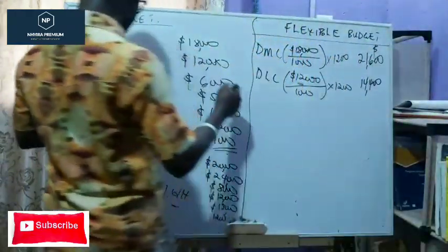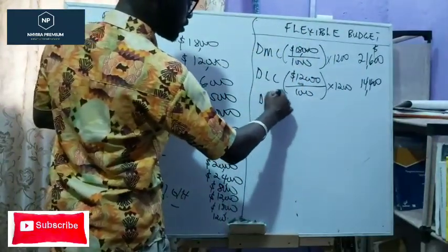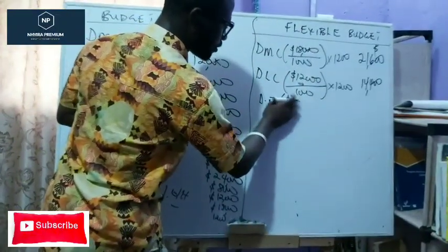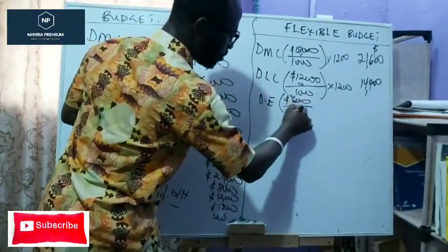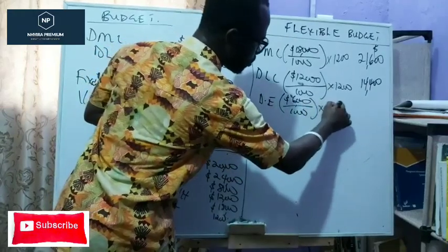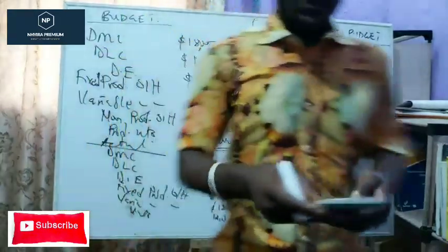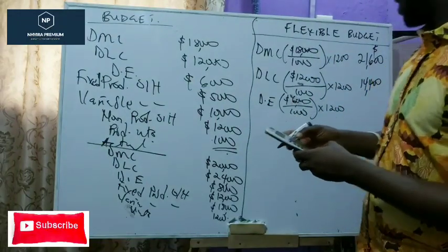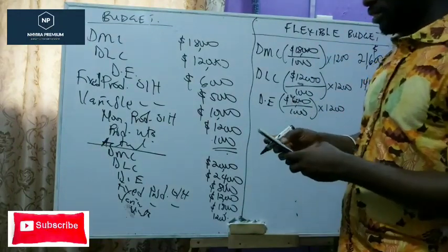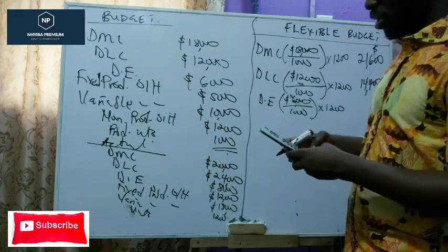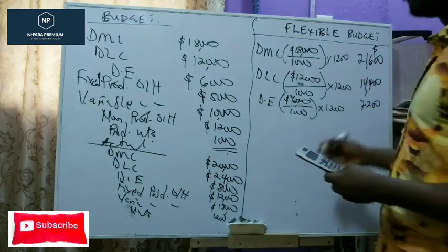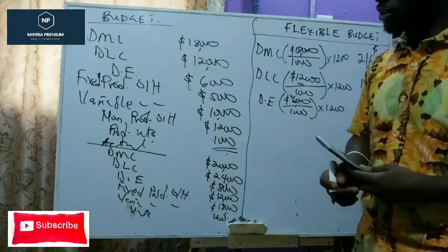Next one, direct expenses. That's still going to be $6,000 divided by 1,000 times 1,200. So let's see what we've got. 6,000 divided by 1,000 times 1,200. That's going to be 7,200. Are you following the concept?